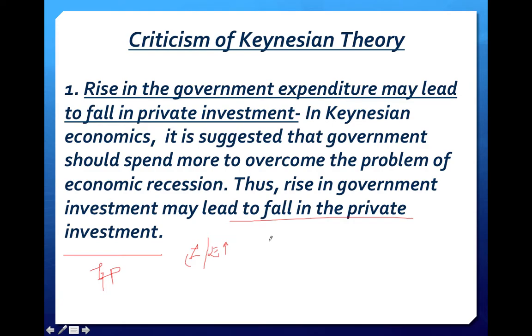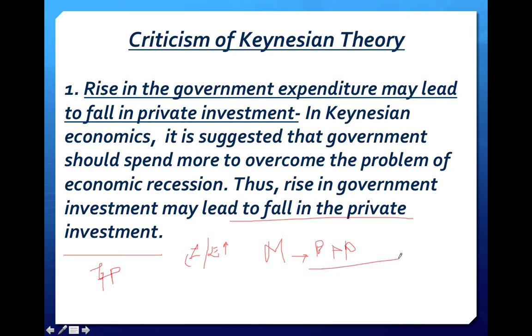And as we know, our country is a mixed economy. Mixed economy means where the ownership of private plus public exists, so there should be a proper balance between the private and the public sector.